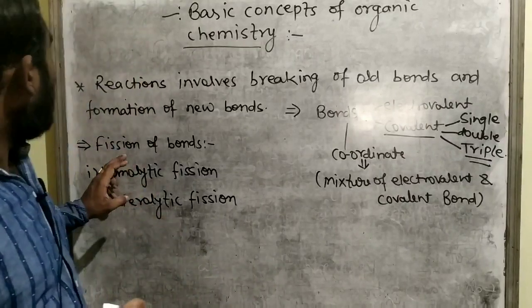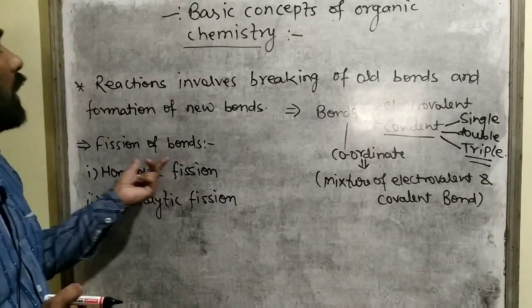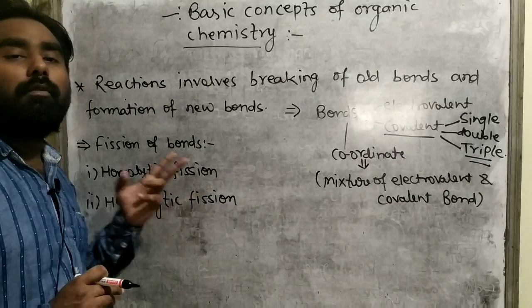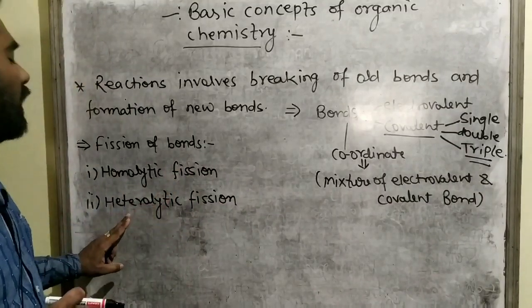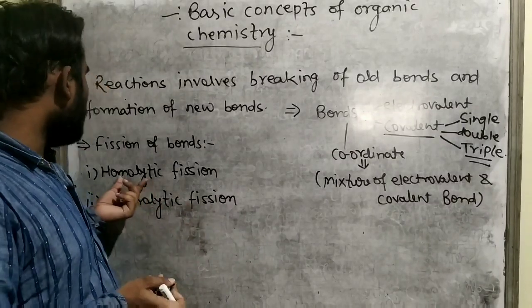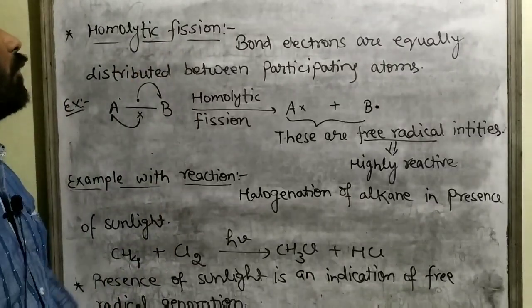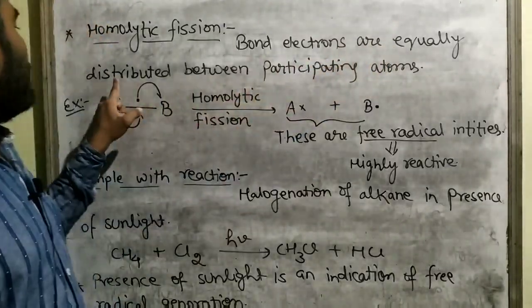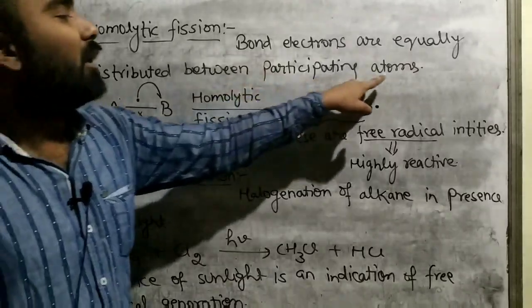So I'm discussing fission of bond. Fission means breaking. How many types of bond breaking can there be? There are two types of bond fission. First is homolytic fission and second is heterolytic fission. I will explain it step by step. What is homolytic fission? Homolytic fission of a bond involves equal distribution of electrons between participating atoms.